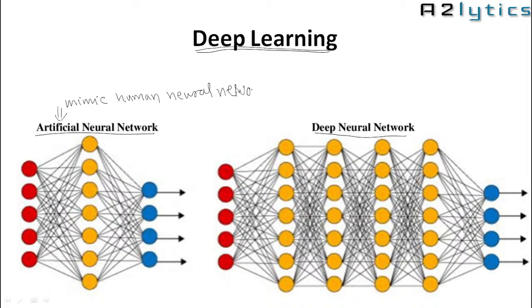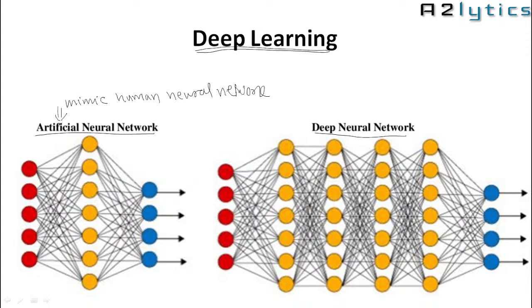Okay, how neurons in the human brain form a network, how they work parallelly, how they do the faster processing, and how accurately they give the result. Okay, so based on that, the artificial neural network is constructed, and that neural network is trained and used.